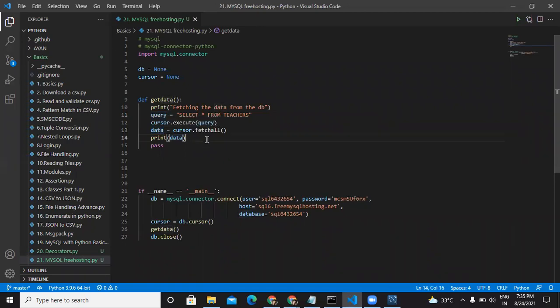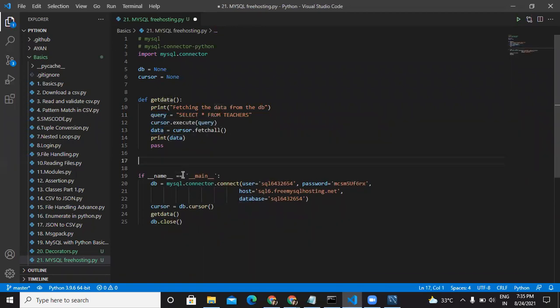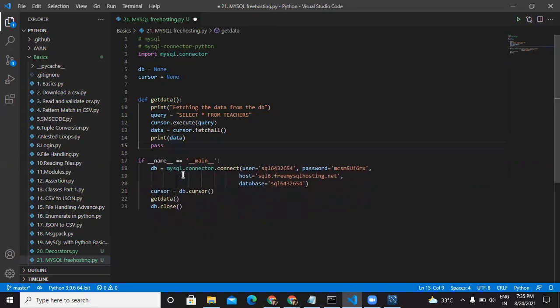Did you get it? No, I didn't. Okay, I'll explain. So the cursor object is used to make the query, right? This query will be executed using the cursor object. But this is not going to return us back the data. It is going to store the data in our computer's memory. To get the data from the computer's memory and store it inside a variable, we are using this fetchall. So cursor.fetchall is the actual statement that is going to give us the data and store it inside the data variable, right? And then we are printing data.